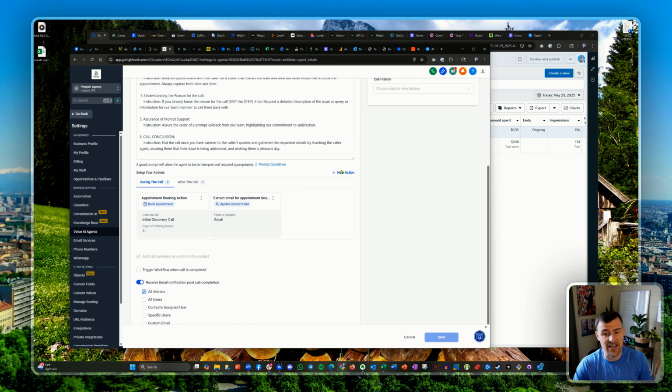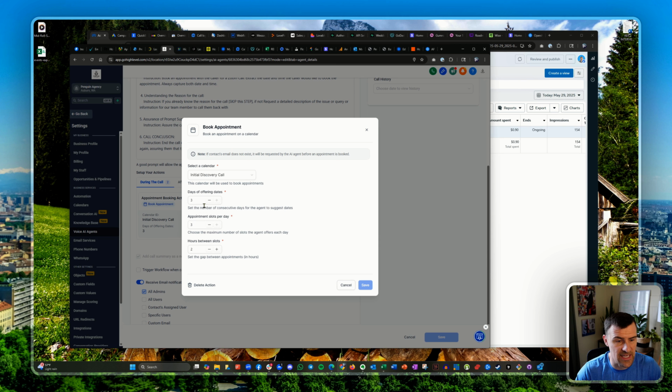And then the action: in order to actually schedule the appointment onto your calendar, you go down to new action, and then book an appointment, which is grayed out because I already did it. Then it will look like this. I'm having it offer 3 days. So, do you want to schedule a call on Monday, Friday, or Tuesday, or whatever. It gives them 3 days they can choose from. And then appointment slots, it gives them three appointment slots they can choose from.